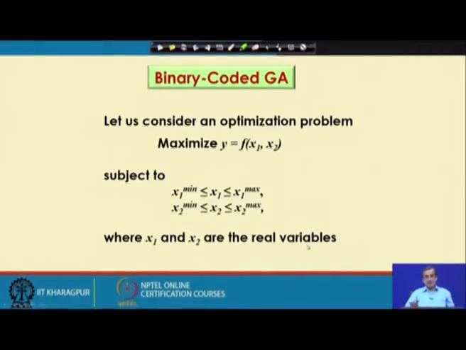Now, real variables means it is going to take some fractional value like say 10.2, 15.6 and so on. Now, this particular GA can also tackle integer variables having whole numbers. For example, x1 could be 10, x2 could be 15 and so on.